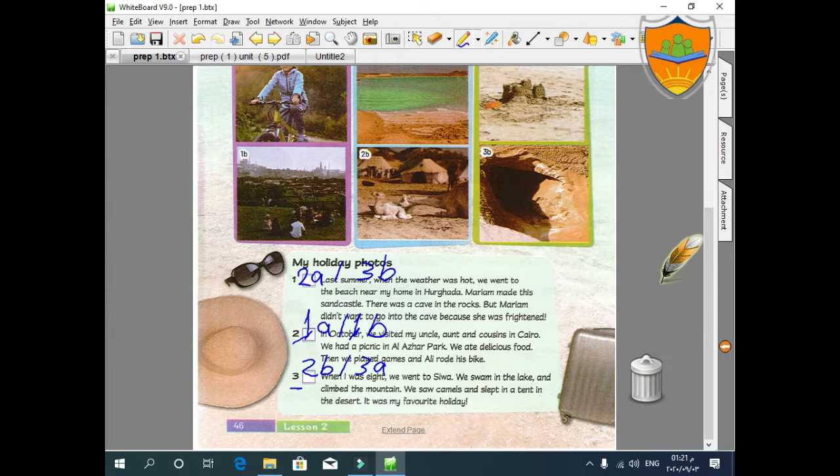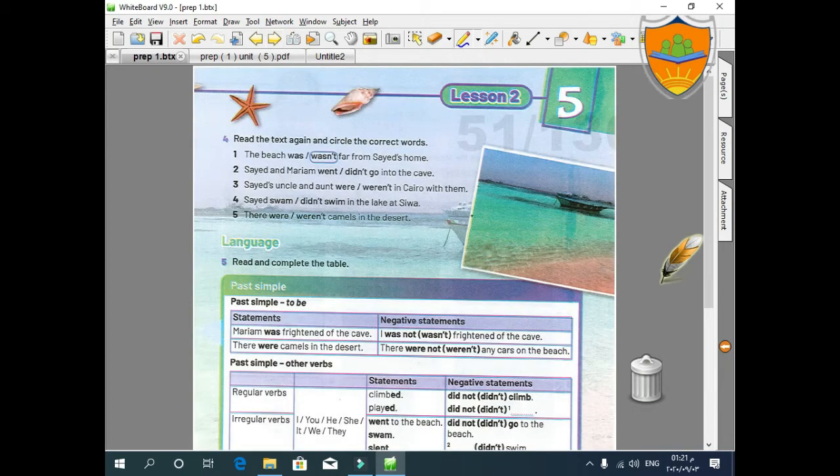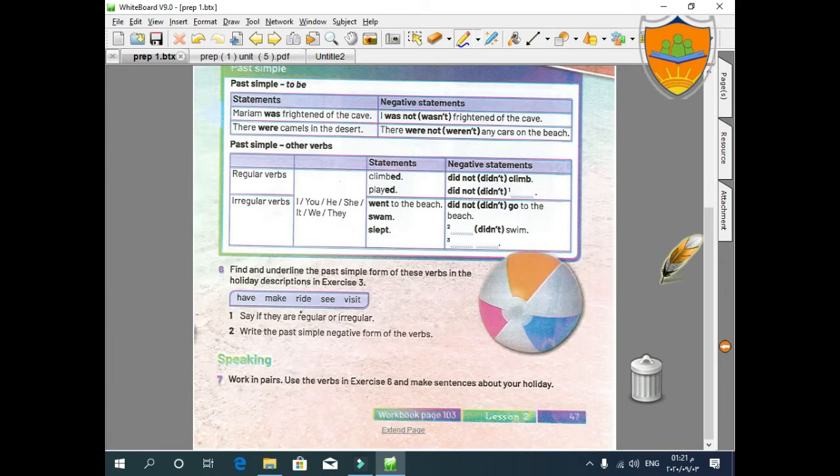This was all about page 46. We have to move to page 45. Before we answer this part of the question, we have to study. I won't say remember. I know you are all clever, but we have to study this tense. Today we will study the past simple tense. Past simple tense. Okay.